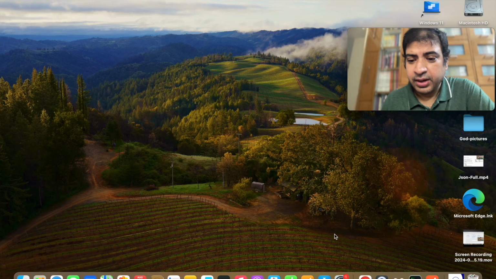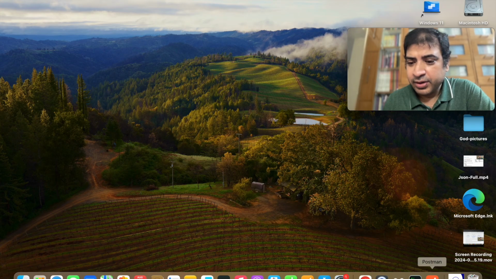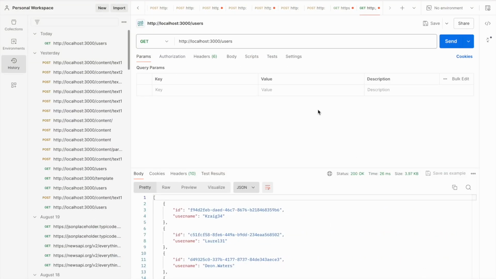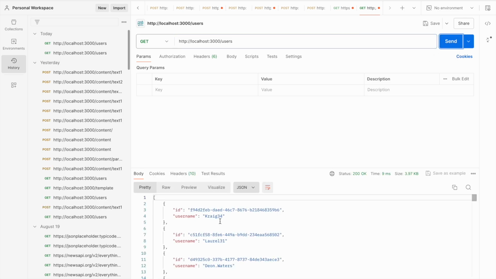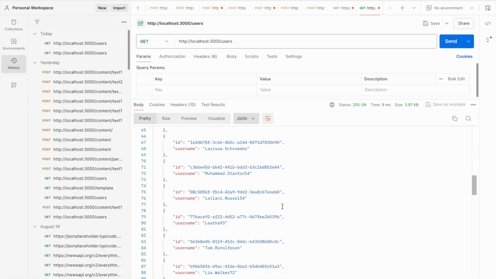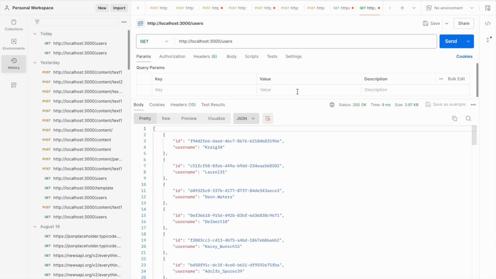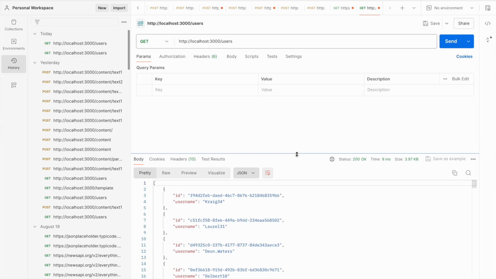Now let us see how we can query the same API using another client, which is known as Postman, and which will give you a better formatted response. This is Postman, and you can also download it from the Postman site. Here I'm making a GET request to the same API, and if I click send, it will list all the users, a JSON array of all the users. So that was invoking a GET endpoint.